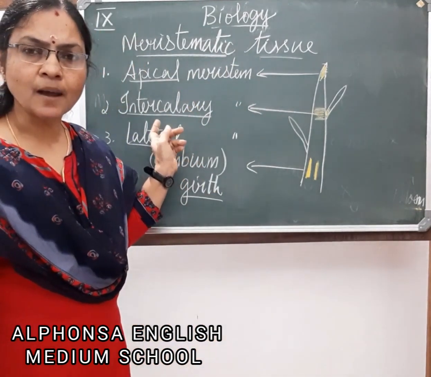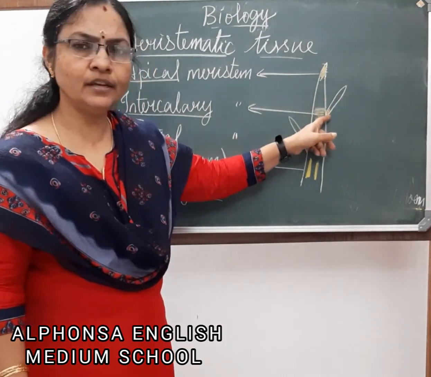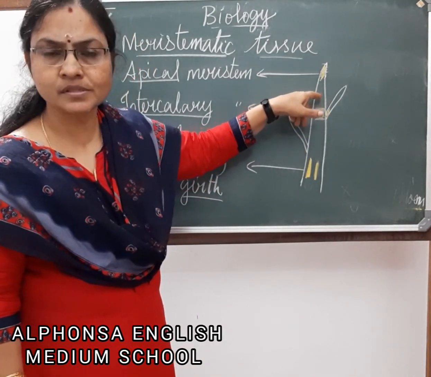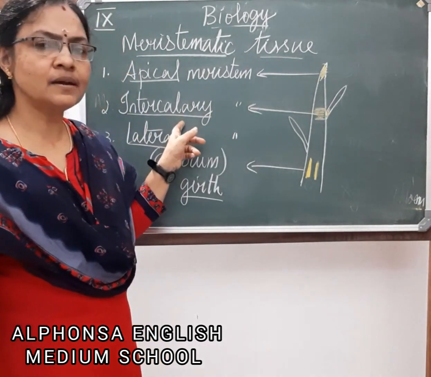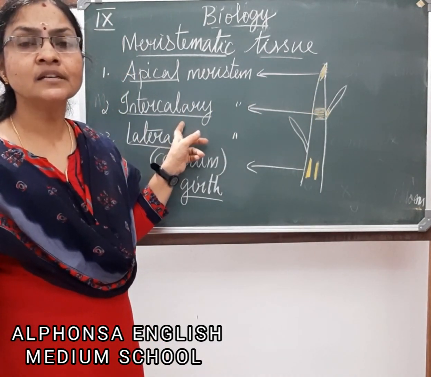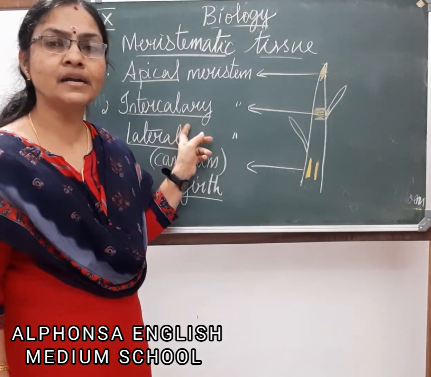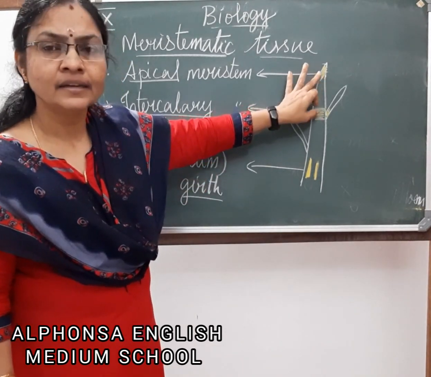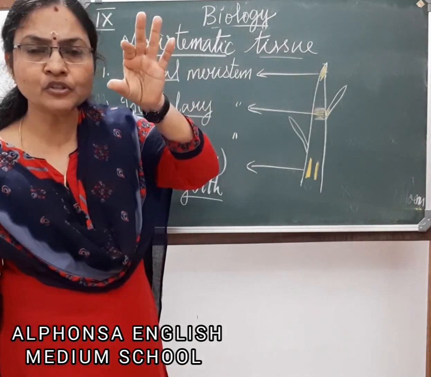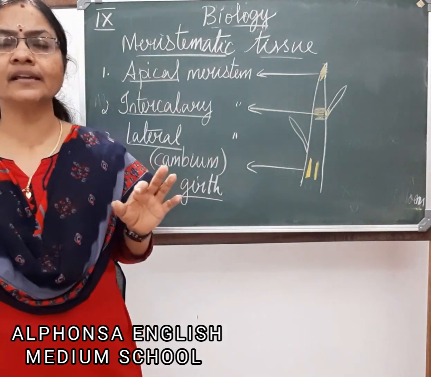Intercalary meristems are present at the base of the leaf and within the internodes. This intercalary meristem helps to give rise to a new set of leaves, buds, etc., and also helps to increase the internode, that is the place between two nodes, increasing the length of the stem.